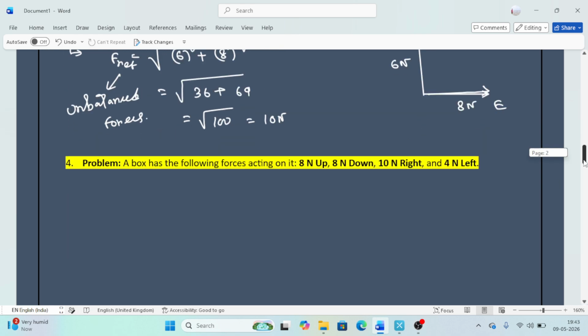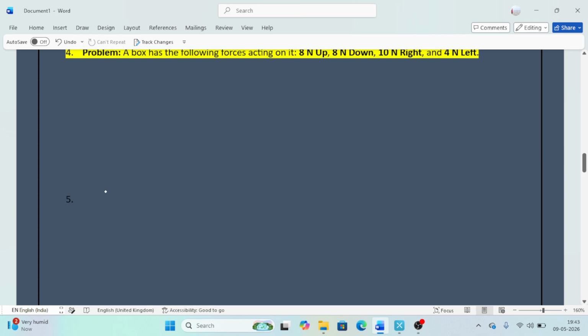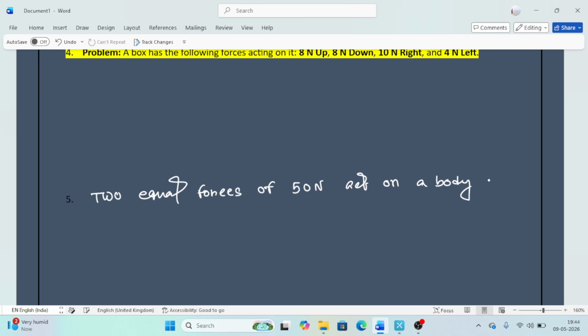So I give you one example for balanced force. This is question number 5. Two equal forces of 50 Newton act on a body in opposite directions. Calculate the net force.